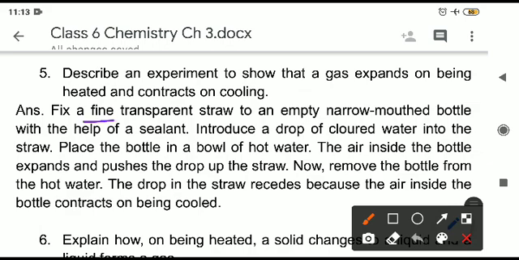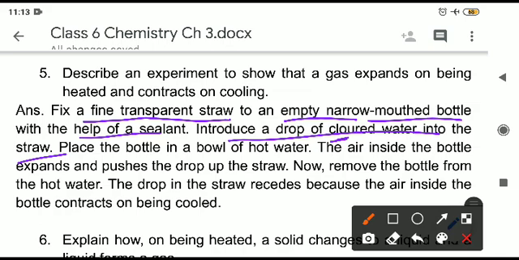We have to take a fine transparent straw, and this straw we will fix to an empty narrow mouth bottle with the help of a sealant. Sealant will be used to seal the opening where we have put the straw. Then we have to introduce a drop of coloured water into the straw. Here a spelling error is there, coloured, COLOURED. So we have to introduce a drop of coloured water in the straw.